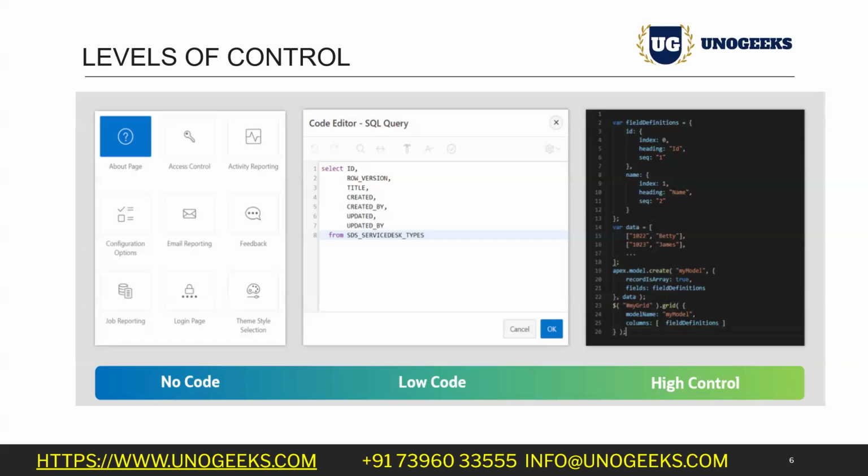I will be writing my own code. Yes, you can go and do that. That is your responsibility. So Oracle is giving us that high control capability also. It means if you want to write your own code, everything from scratch, you can go and do that also. Again, Oracle doesn't recommend that, okay, you should go with that one, because if you go and write